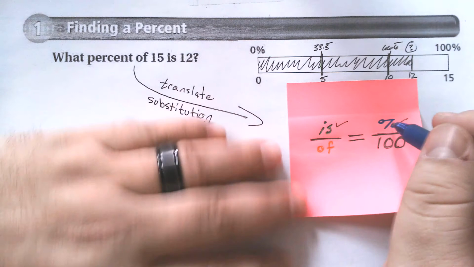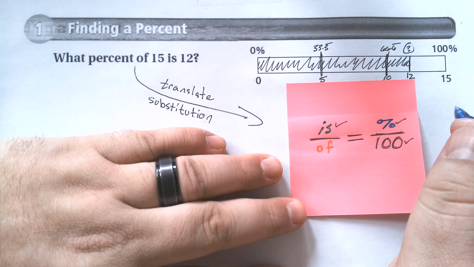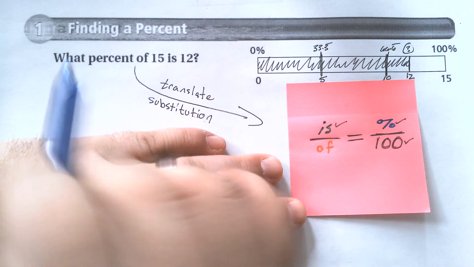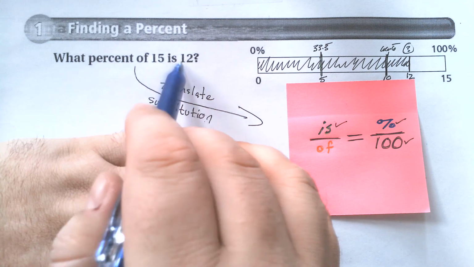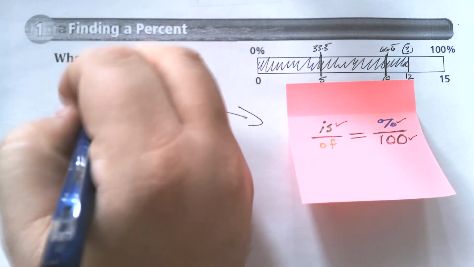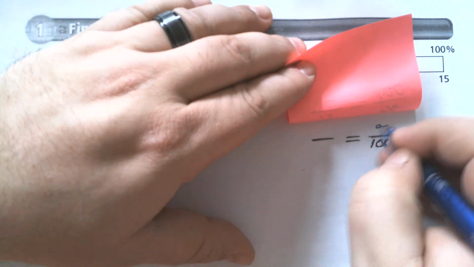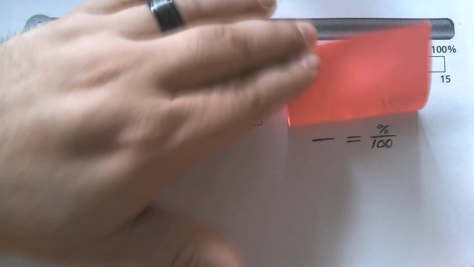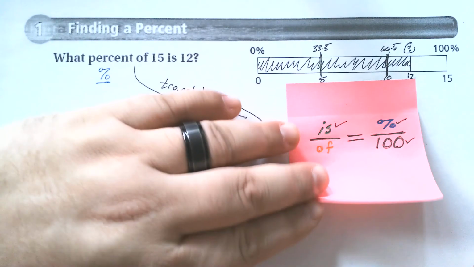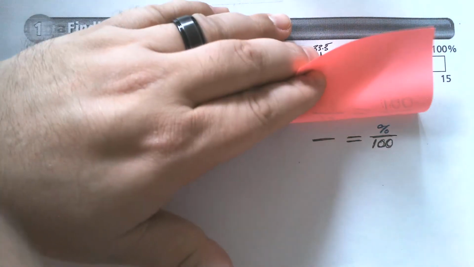Well, this one's easy. I look for the percent sign, and if it's missing, we do the same thing we always do when something's missing in math. We make it a variable. So what percent of 15 is 12? I don't see a percent sign. I do see the word percent, so that means I'm going to keep my variable as the percent sign. As we go along, we would have done something like x. But so far, all I'm doing is copying down the exact same thing I already had memorized. What's on the Post-it represents what you should memorize, and this is me working through the problem.